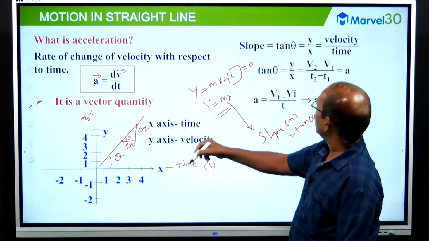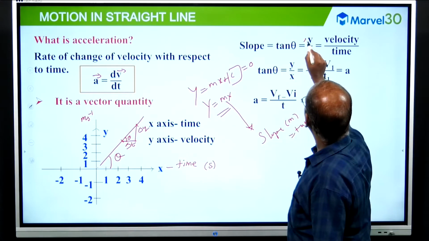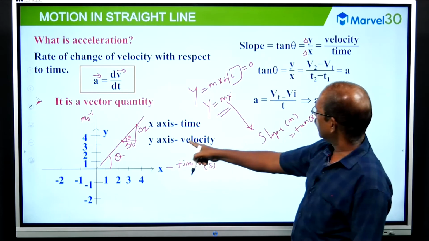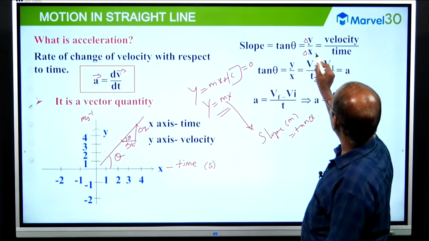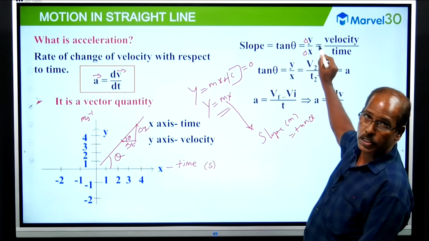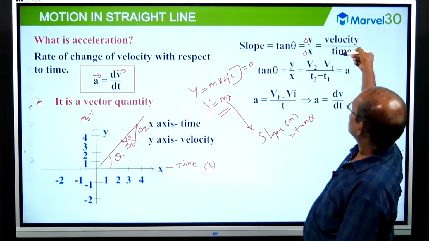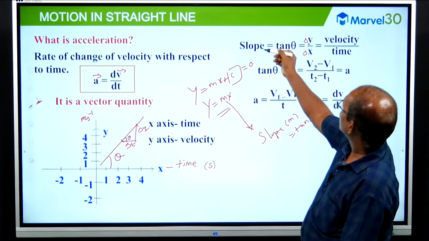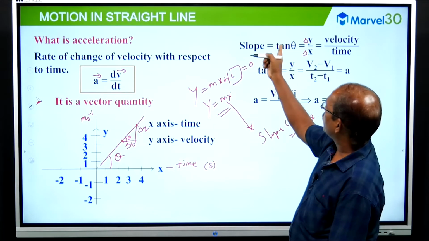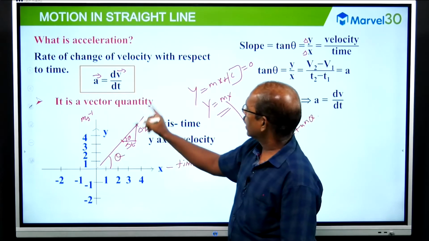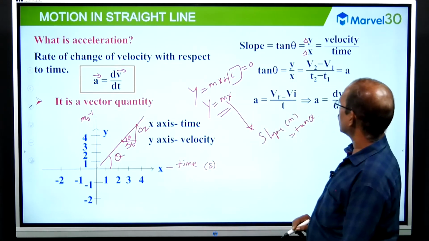Here delta x is already given, the x axis is time, so delta x is nothing but delta t, the duration of time, and delta y is the change in velocity. Change in velocity by time duration will give the slope of the graph, and the slope of the graph is nothing but acceleration. Acceleration is a vector quantity.